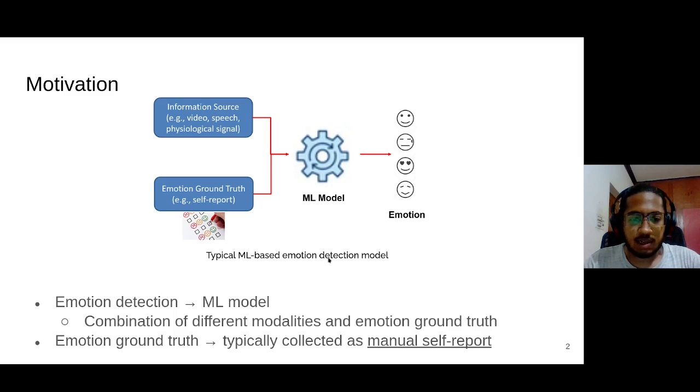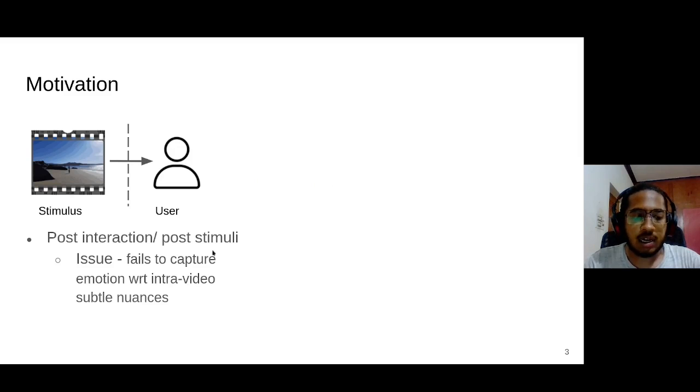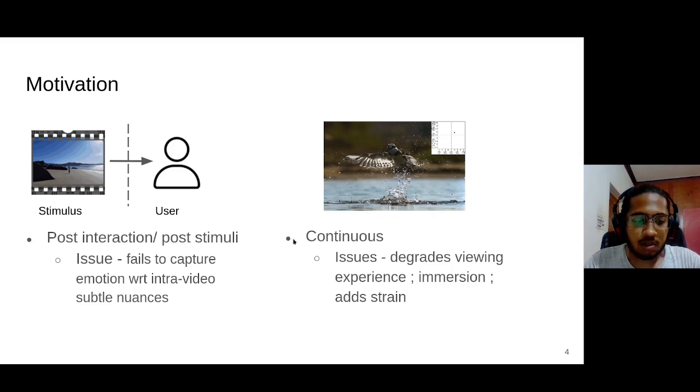But the collection of these datasets using self-report is generally done post-interaction or post-stimuli. That is, after either watching the video, listening to audio, or any other activity. This leads to an issue though, the loss of intra-video nuances. To deal with this, researchers came up with a new form of annotation, continuous annotation, where the user has to continuously annotate his or her emotional state.